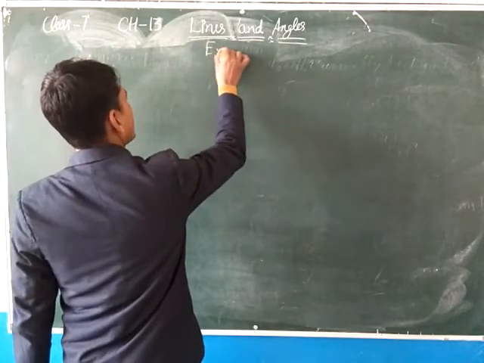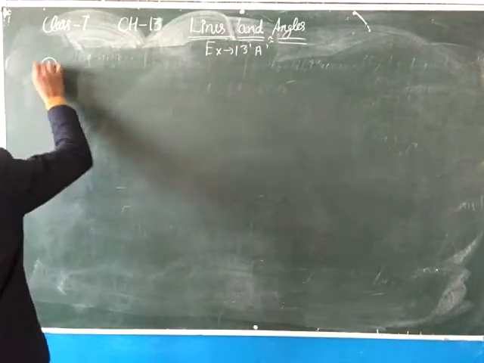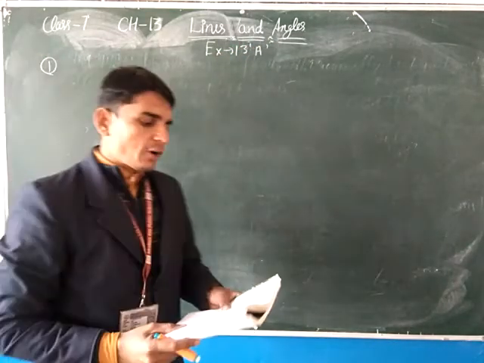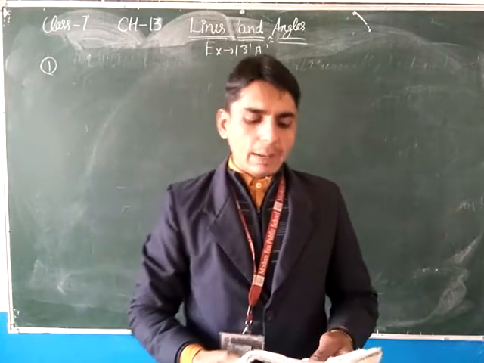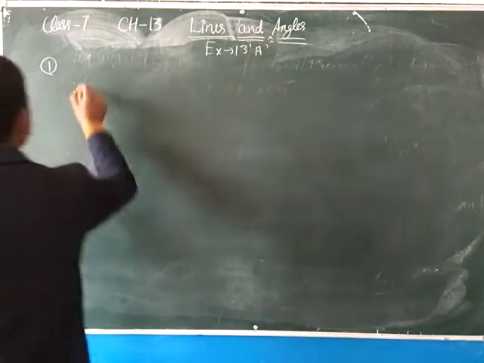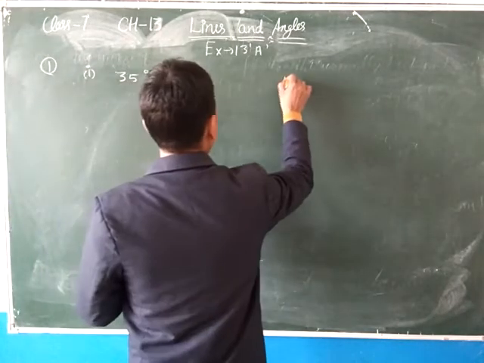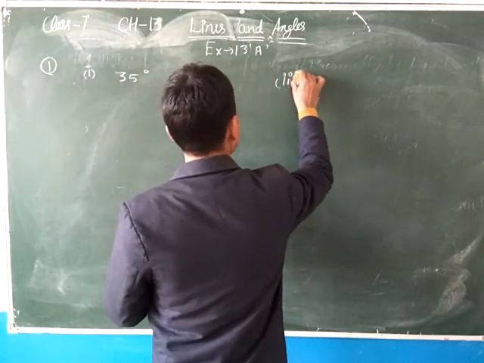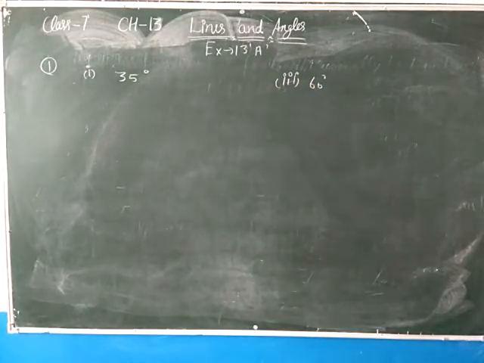Exercise 13A, question number 1. And question number 1 is, find the complement of each of the following angles. आपको क्या करना है? Complement के angles find करने हैं. 35 के लिए complement find करना है and second third part is 60 के लिए. Clear बेटा? So see the solution of this question.